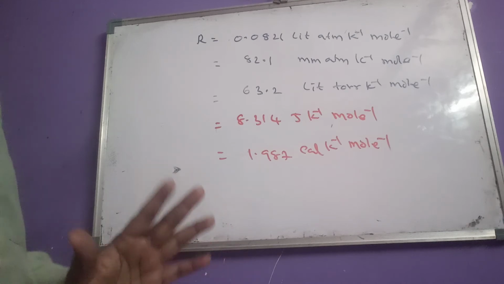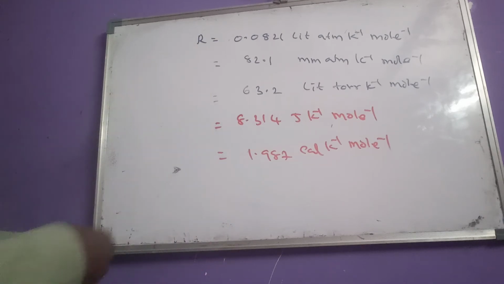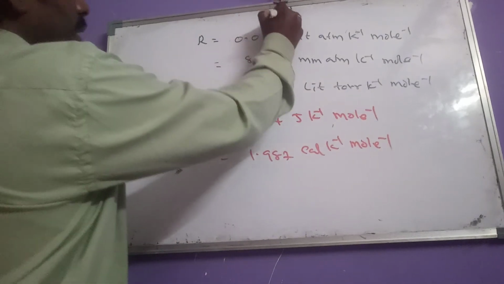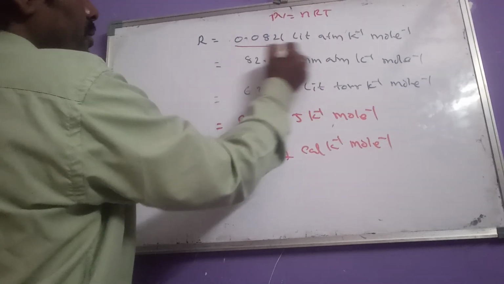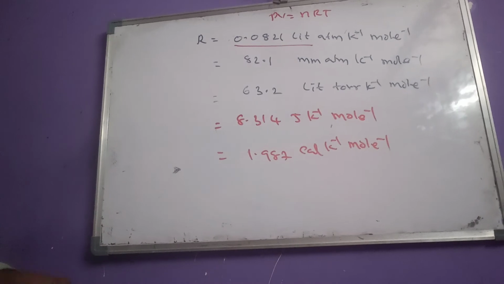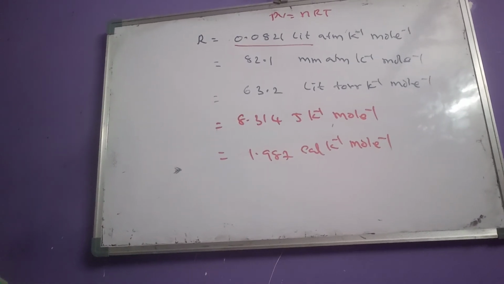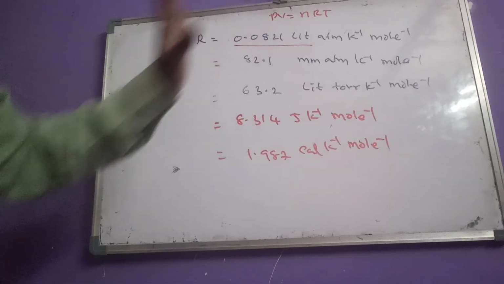So the universal gas constant value depends on units. When the question is related to PV equals nRT, we have to use the 0.0821 value to solve that question.